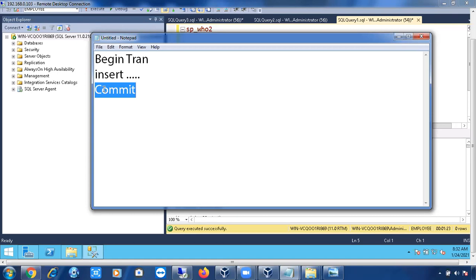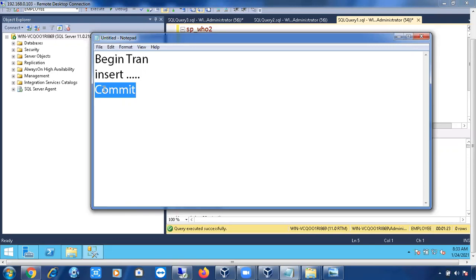Commit means it will save the data permanently in the data file. If you don't use commit, it will not save permanently, it will be stored in the log file only. The log file is a temporary storage area, whereas the data file is a permanent storage area. In the data file, the data is going to be stored permanently.